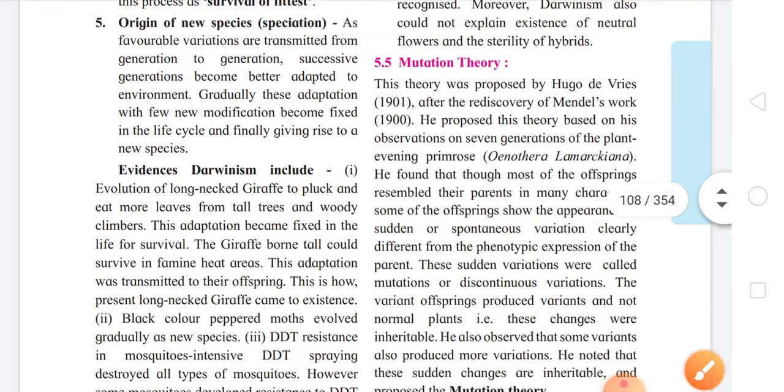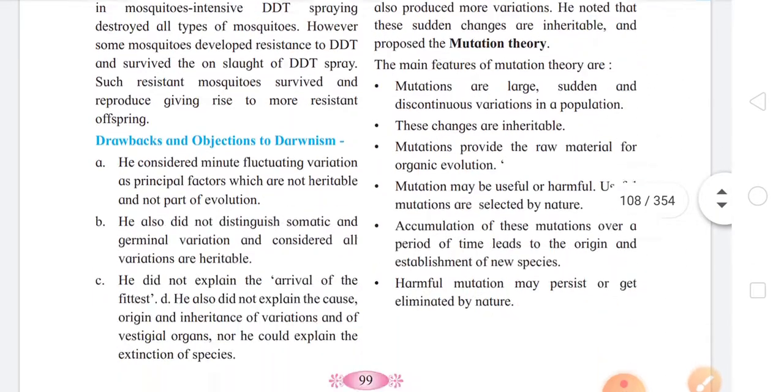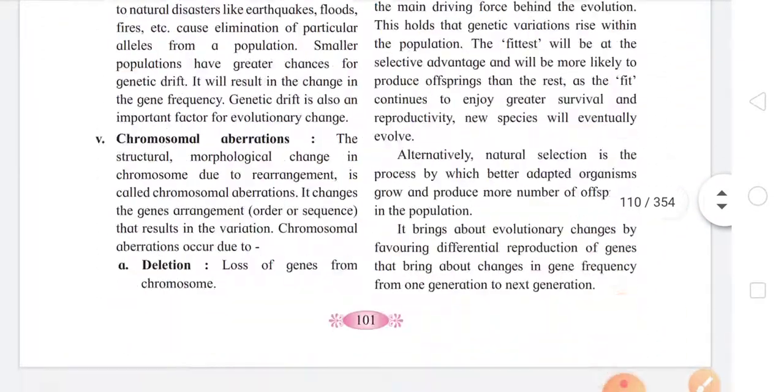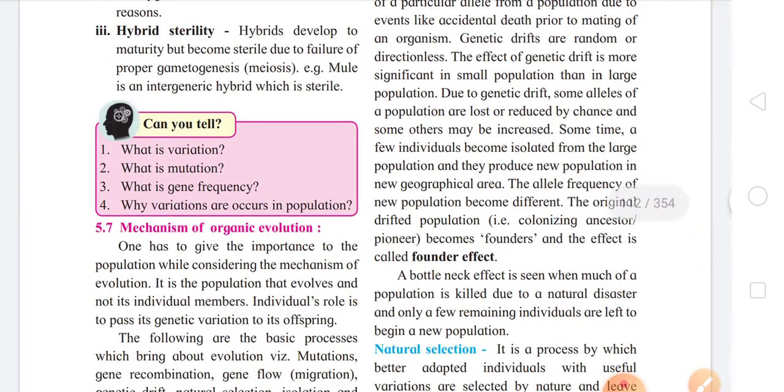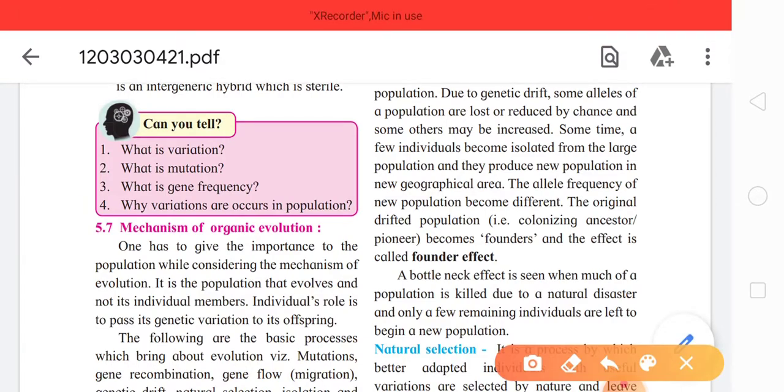Next, go to page number 103. Please take out page number 103 directly. So on page number 103, there is subtopic 5.7. The name of the subtopic is Mechanism of Organic Evolution. So even this subtopic is deleted and reduced, so again it is considered to be non-evaluative from the exam point of view. So page number 103, subtopic 5.7, that is Mechanism of Organic Evolution, is deleted and it is considered to be non-evaluative.